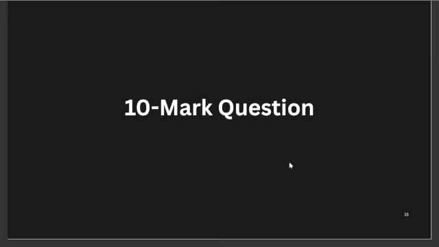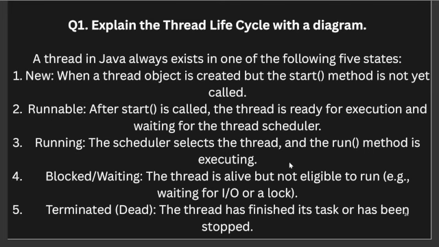Moving to the 7 or 10 marks questions of unit 2. The first question will be: explain the thread life cycle with a diagram. So you have to create the stages, like new, runnable, running, blocked, and terminated, in circles, and you have to connect them. A thread in Java always exists in one of the following 5 states. The first will be the new state, when a thread object is created but the start method is not yet called.